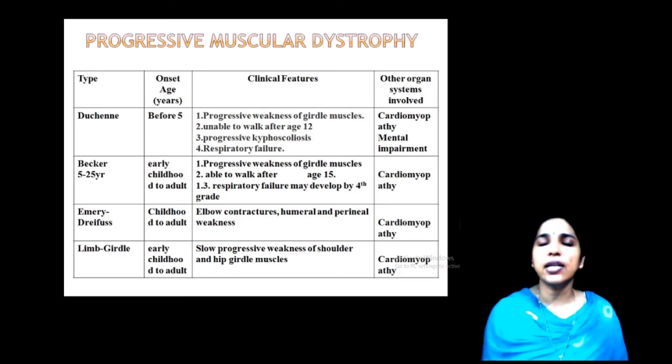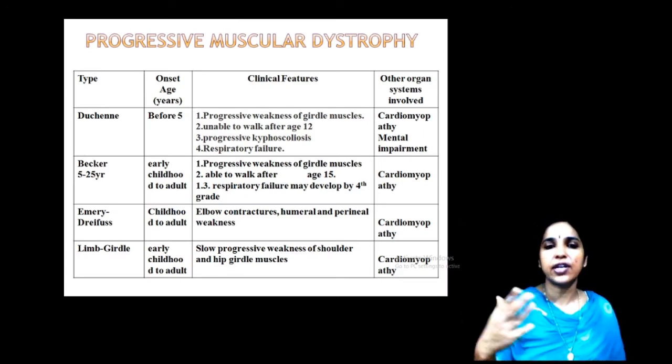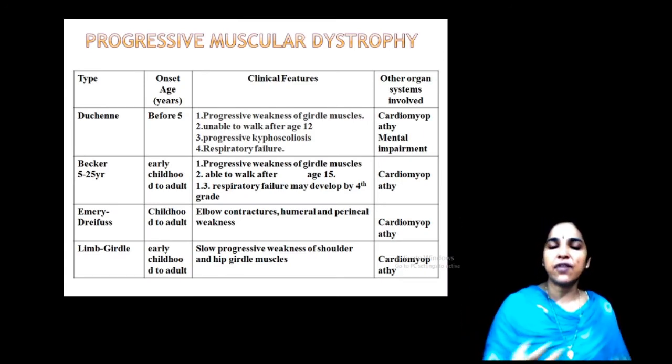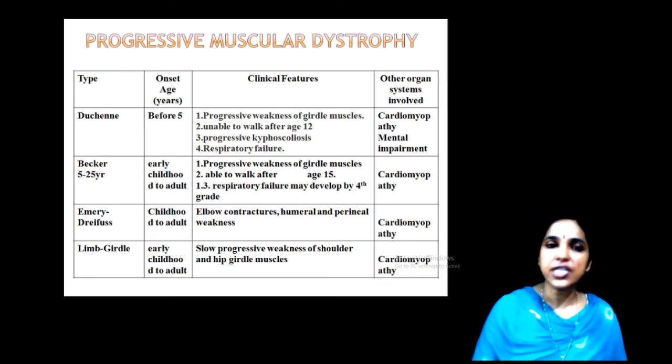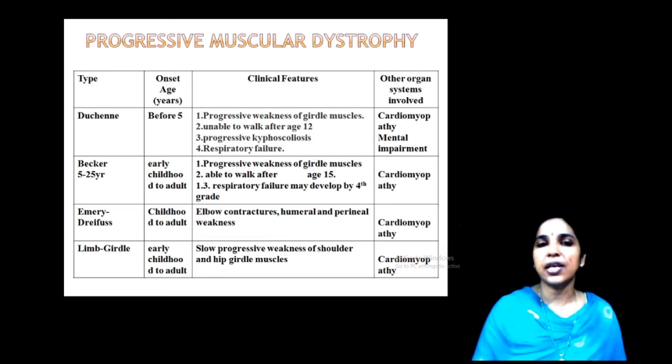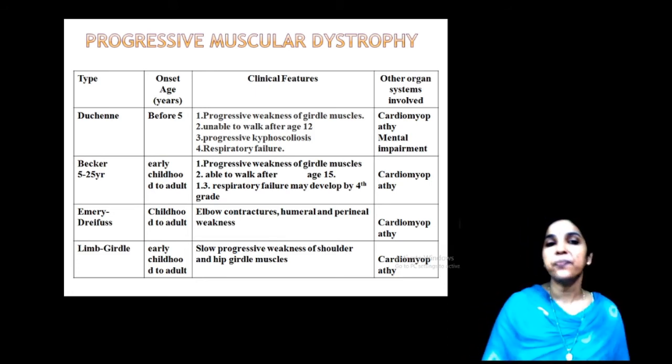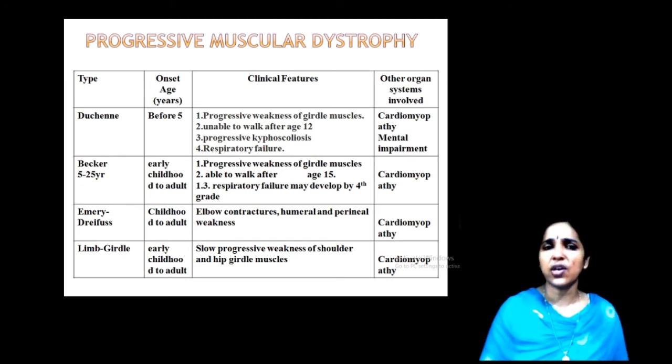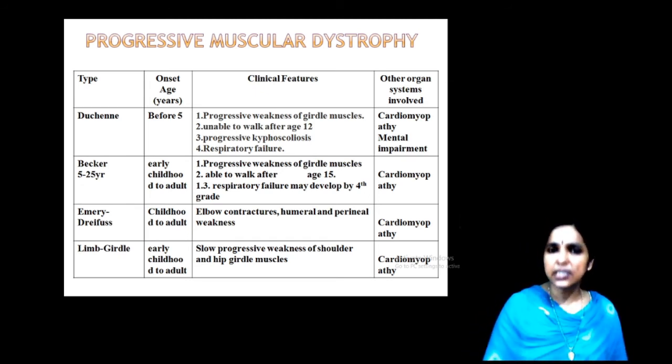Then there are different types based on different stages in life. The first one is Duchenne, or however you pronounce it. That is a very important type. Onset age is about 5 years, with progressive weakness of girdle muscles, and the child is unable to walk after a certain age. This is a severe type of muscular dystrophy.